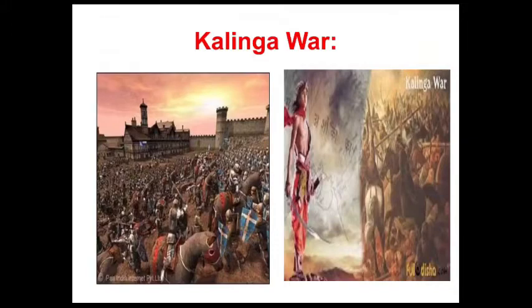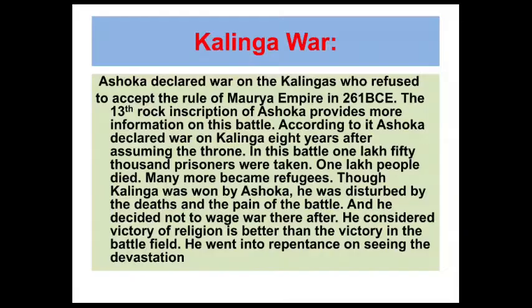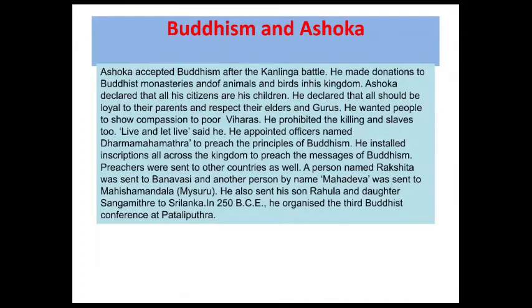So this is the Kalinga War, in which most of the people died. That's why Ashoka was disturbed. The 13th rock inscription also says how many lakh people died and how many lakh prisoners were taken in the war. All this information is given in the 13th inscription.